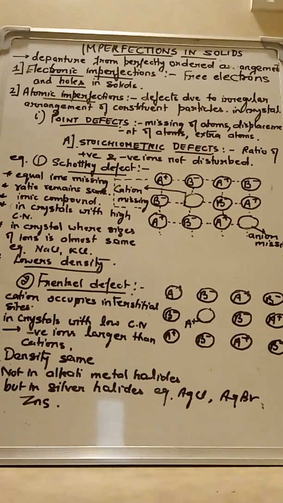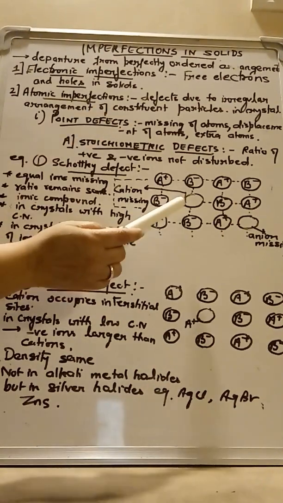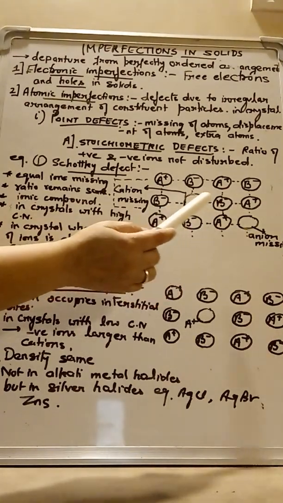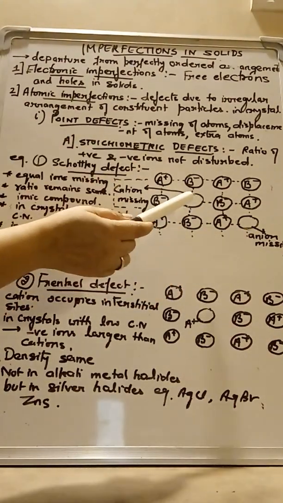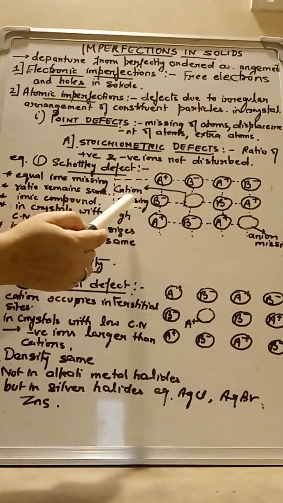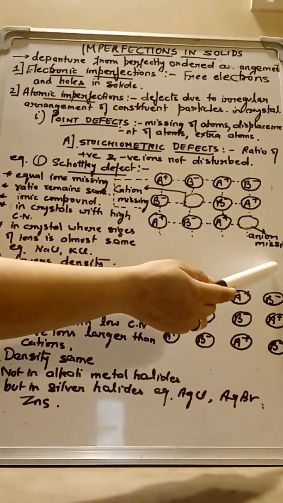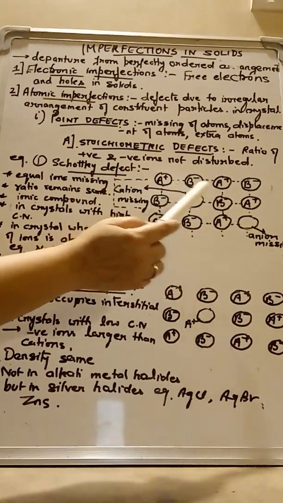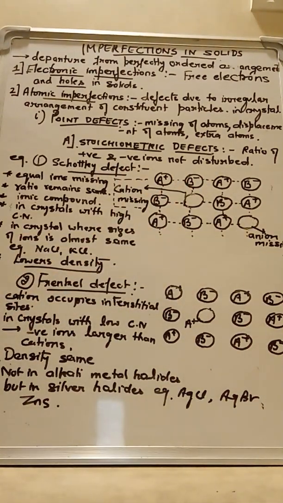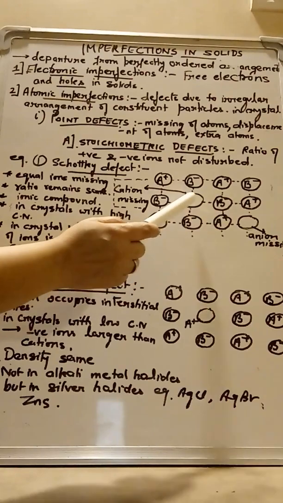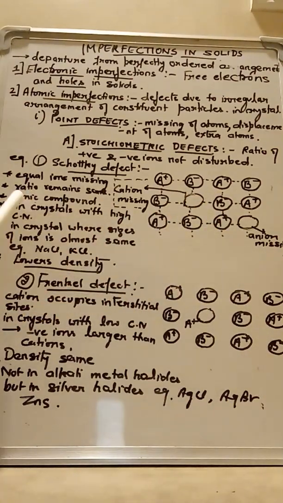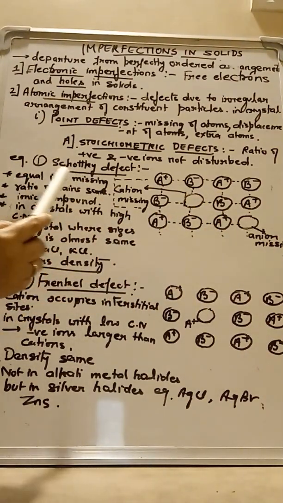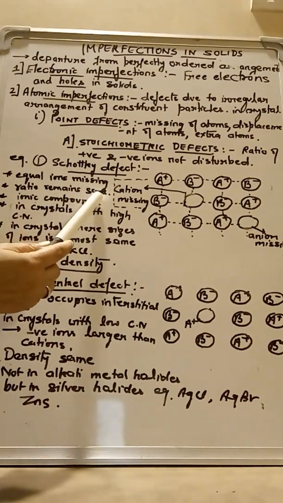But if due to some irregularity an equal number of cations and anions are missing from the crystal, from here one cation is missing and from here one anion is missing, such a defect is called Schottky defect. Since an equal number of cations and anions is missing, the total ratio of the ions in the crystal remains the same. So the ratio does not change.